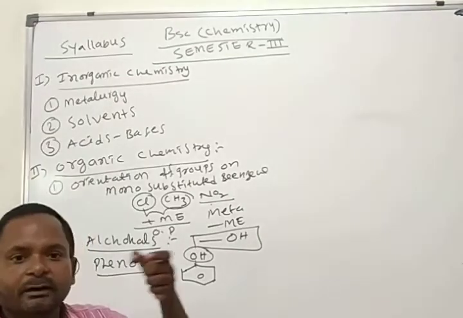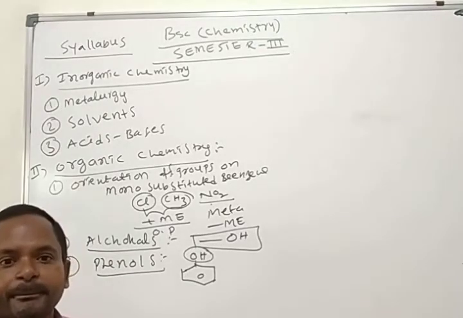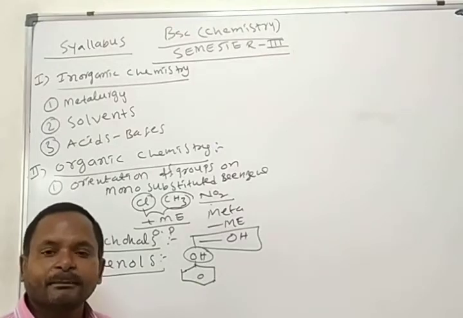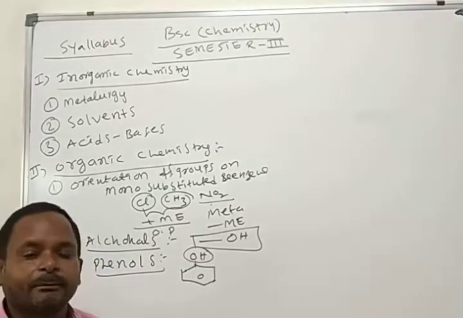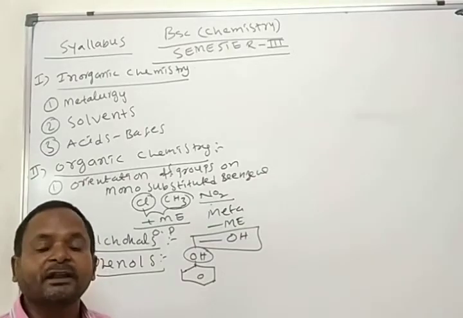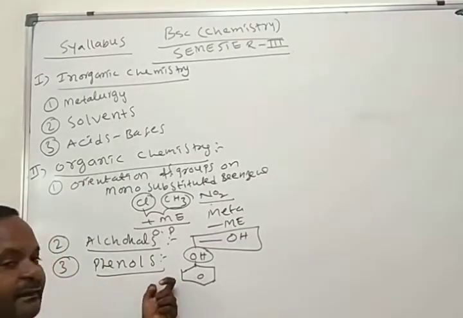We'll see different reactions with mechanisms. What is a mechanism? It is important at degree level. Mechanism means the pathway for the formation of the product from the reactants.